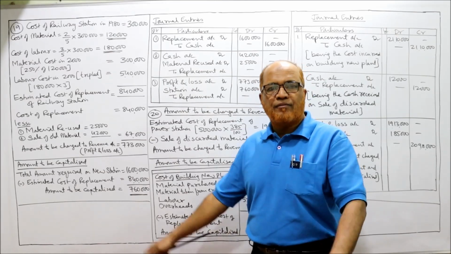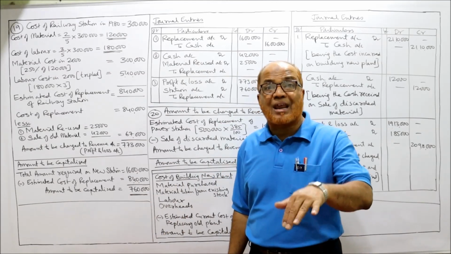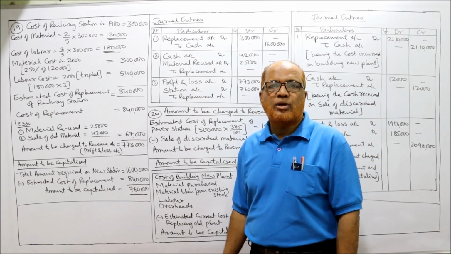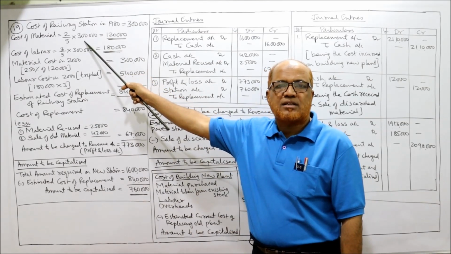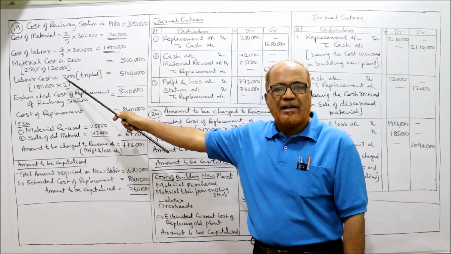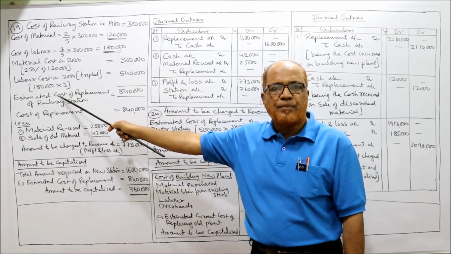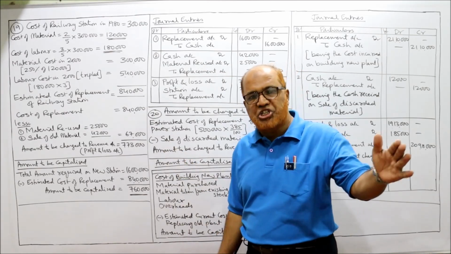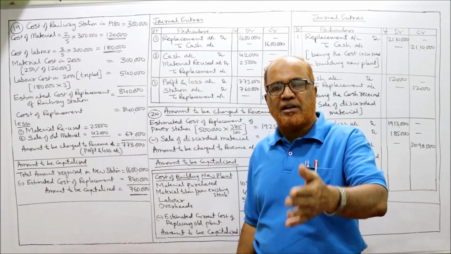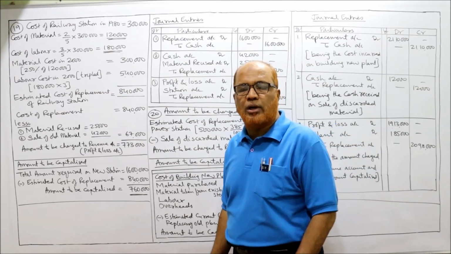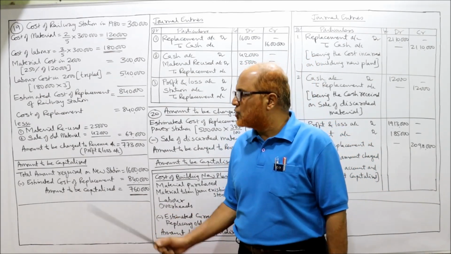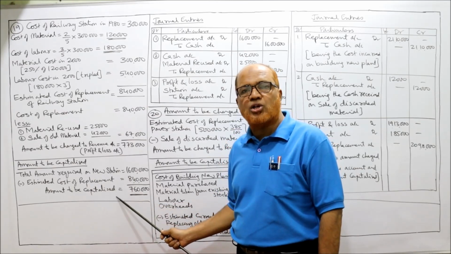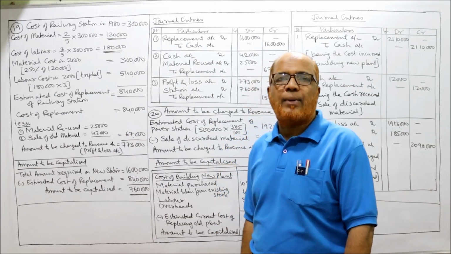So first, we have to calculate how much amount is to be charged to the revenue account, and secondly, how much amount is to be capitalized. Here 3 lakh rupees we have bifurcated into material cost and labor cost. Material cost increased by 250% and labor charges tripled. So we got the replacement cost. From the replacement cost, deduct the material reused and old material sold, and we get the amount to be charged to the revenue account. From the cost of the new station, deduct the cost of replacement, and we get the amount to be capitalized.